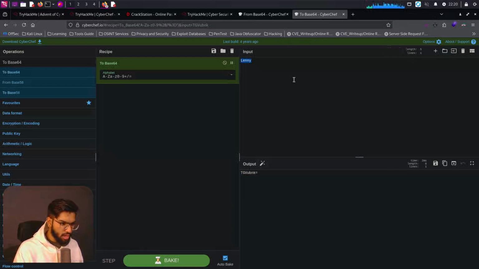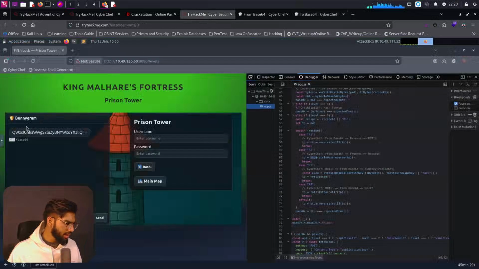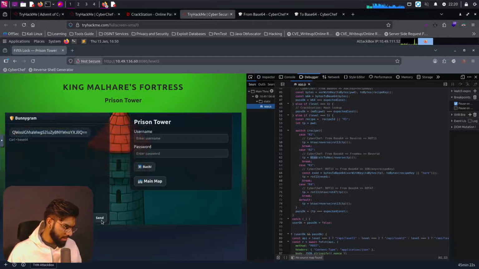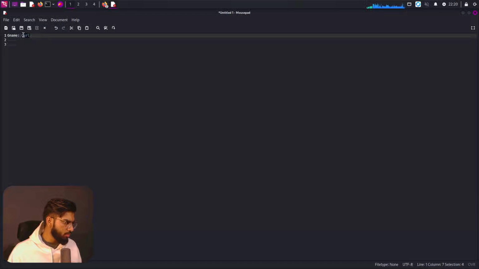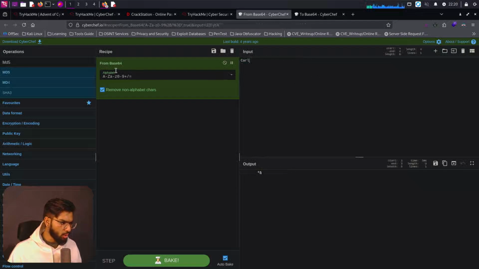Let's ask for the password, please. It's a good thing that the guards are really kind to us, that they give us the password as we ask them. So let's paste that in, and the username is Carl here. So Carl is going to be the content which we need to encode.